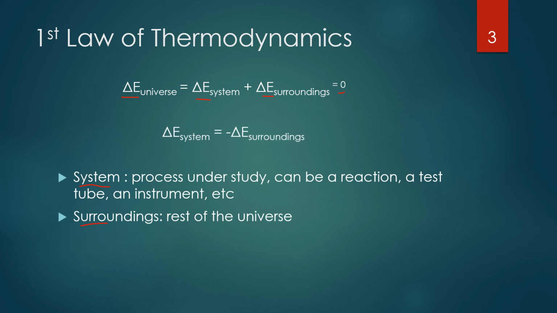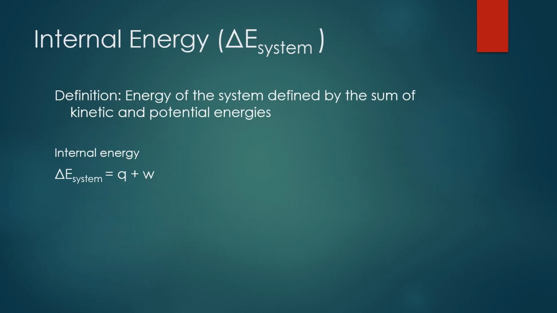Since we set the change of energy of the universe equal to 0, that means that the change in energy of the system is going to equal the negative change in energy of the surroundings. So they are equal but opposite. Let's look at the change in energy of the system a little more closely.